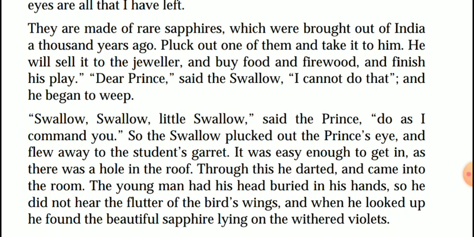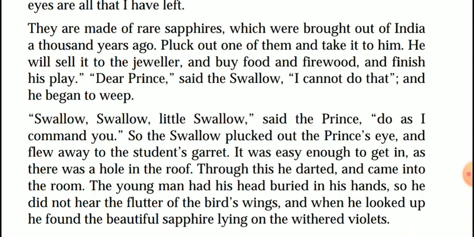So now the Happy Prince told the swallow to pluck out the sapphires, the eyes that the prince had. But the swallow said it was not possible for him to do that. But the Happy Prince said that he commanded him to do it.